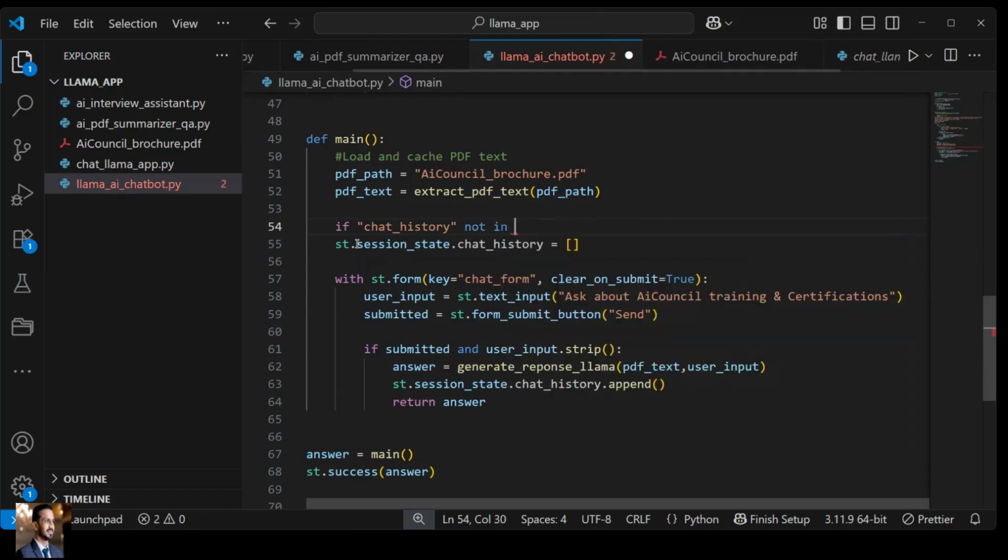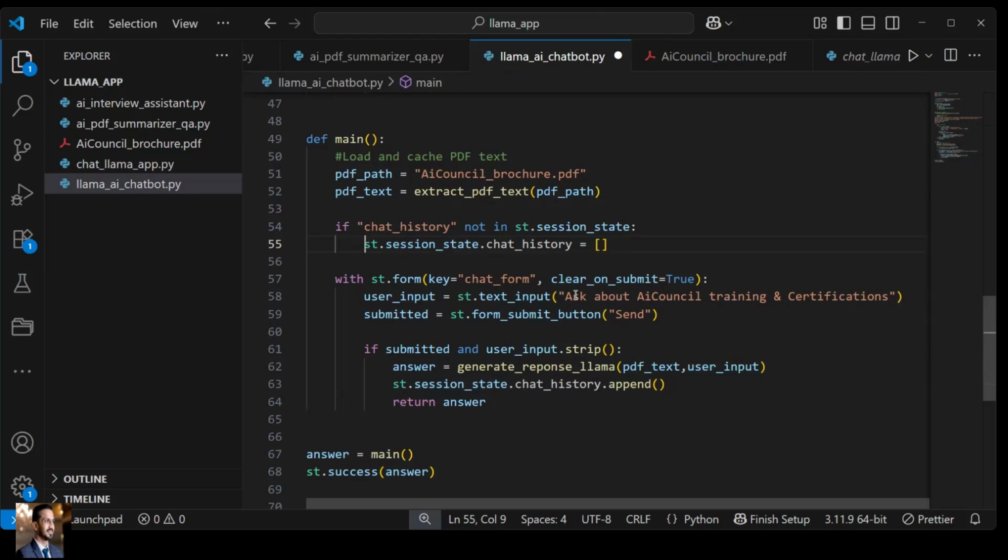That means if it is not already there in session state, then only it should be defined. It should get defined in the current session, because for every session there will be a new chat history. Otherwise, suppose I am doing the conversation, that information someone else will also see. So every session there will be a new chat history. So if for the current session we don't have any chat history, define a list called chat history.